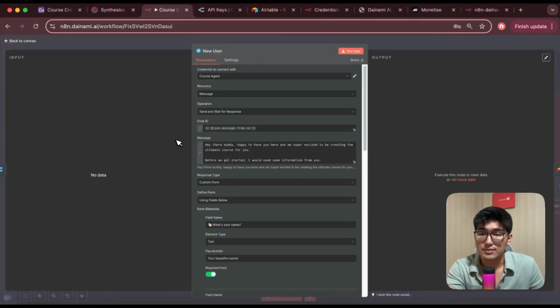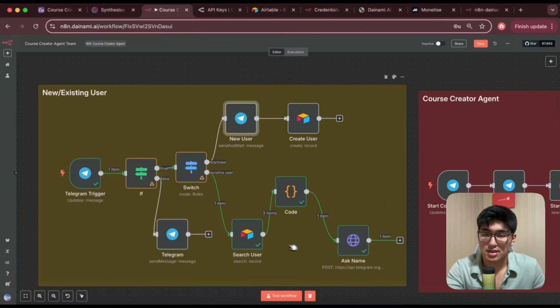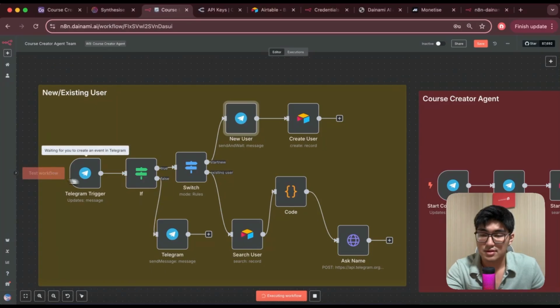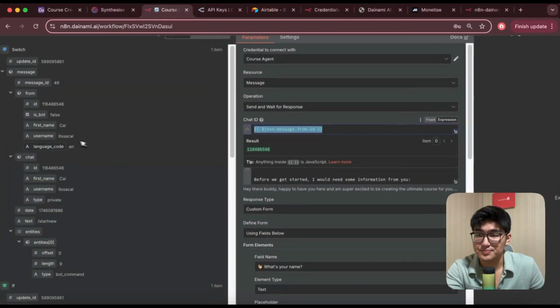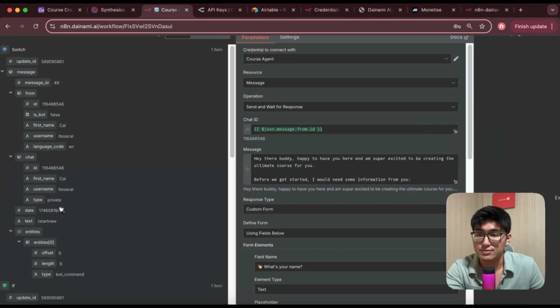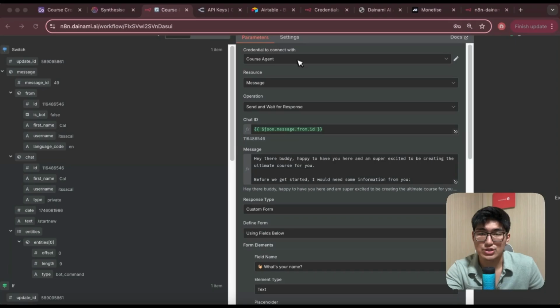Okay, so I'm going to type /start again to just show you how that works. Right, /start. Okay, and then I'm going to test out this workflow. Okay, and then it's going to run to this process part. So you can see over here we do have the previous information, right? And then we want the chat ID to be from the previous table. Over here, this is the chat ID. Paste this in. This is to make sure that we are communicating on the same chat platform, not communicating somewhere else. And as per usual, make sure your credentials is always connected to the same Telegram bot.